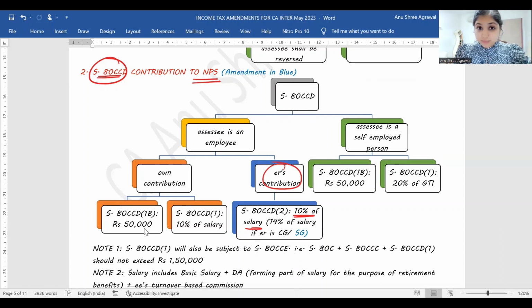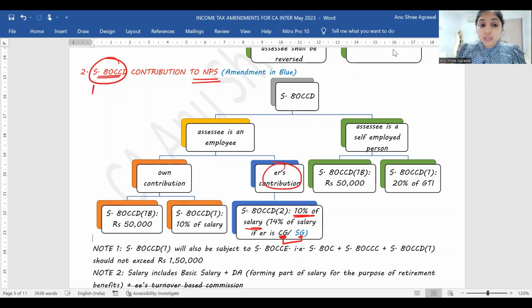Now that same 14% limit, which was applicable to central government employer, is now applicable to the state government employer also. This is the only amendment. 14% that was earlier applicable to central government employer, that same 14% is applicable to state government employer also. If you know the rest of the section, you can straight away go to the 80DD discussion.